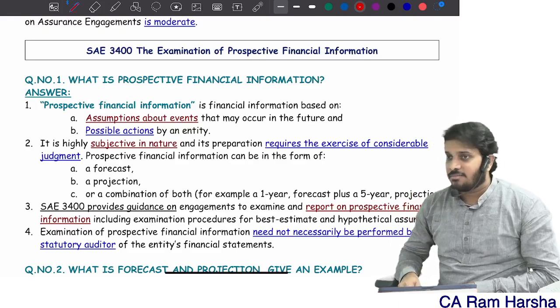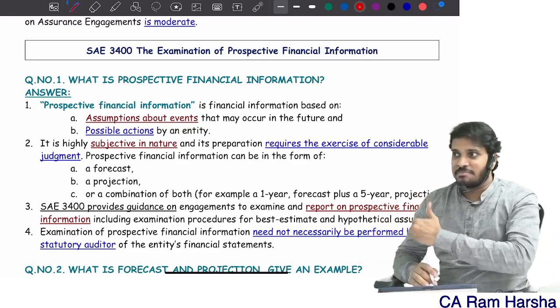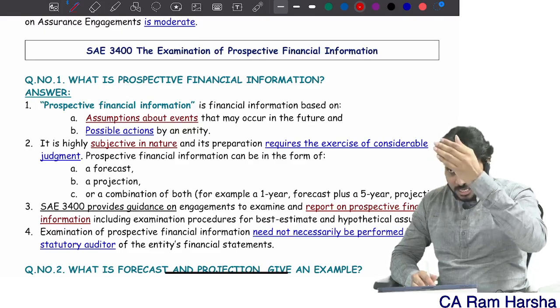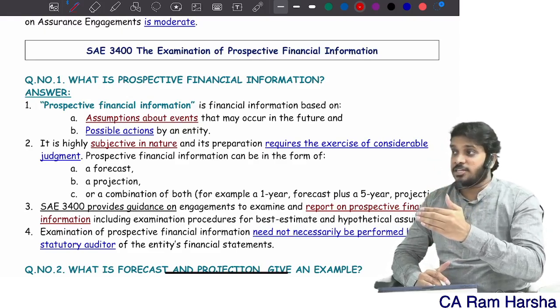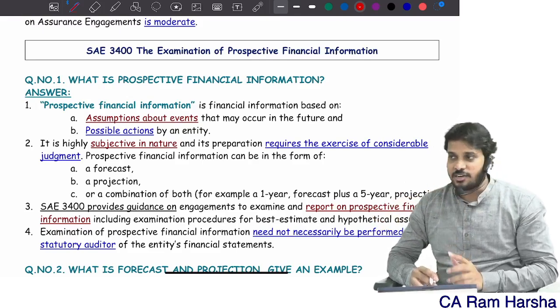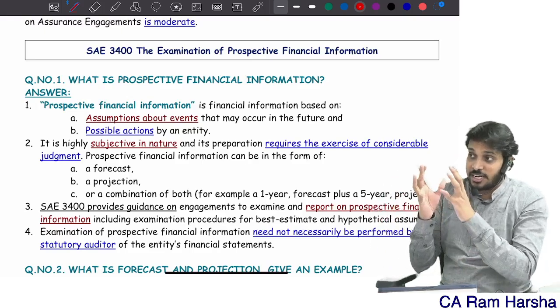Correct? Many of us would have signed projected financial statements for getting bank loans. Projections, yes or no? So, these points must be mentioned in the assurance report on the projected financial information. You should mention this particular information, these particular assumptions.